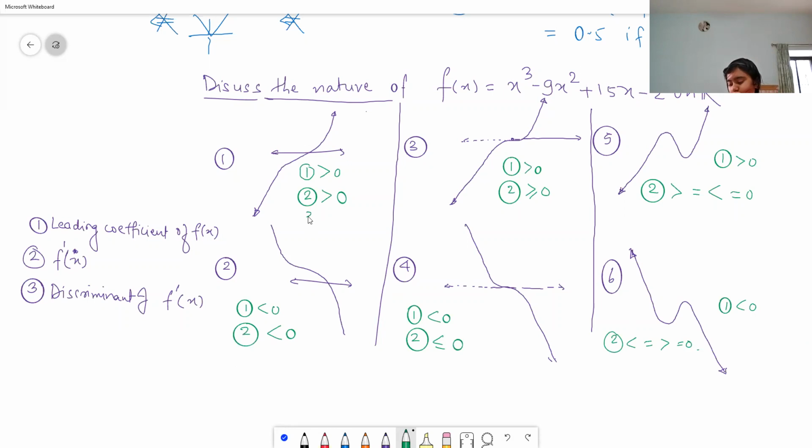And third thing, discriminant of f dash of x. Negative. Maybe here it is 0. Positive.